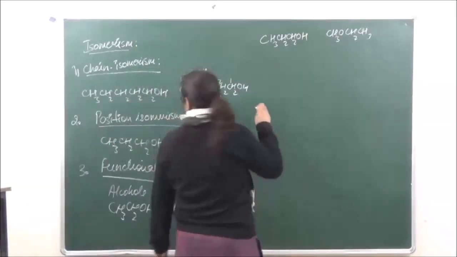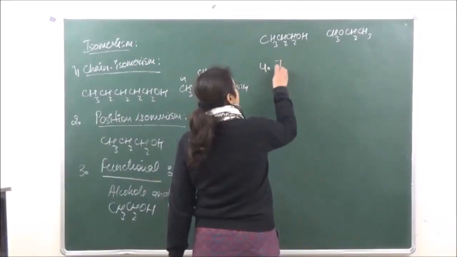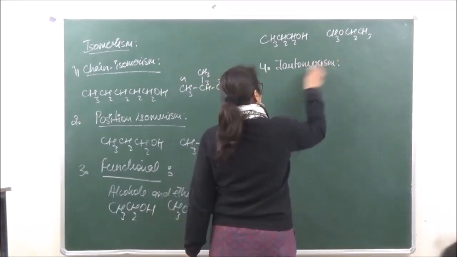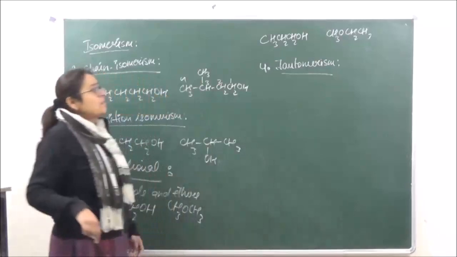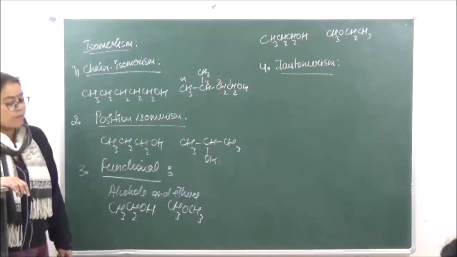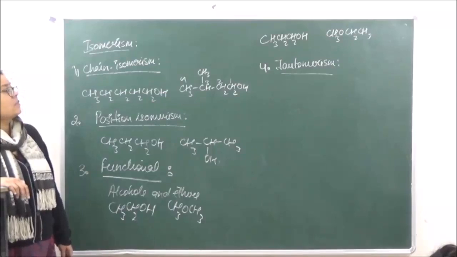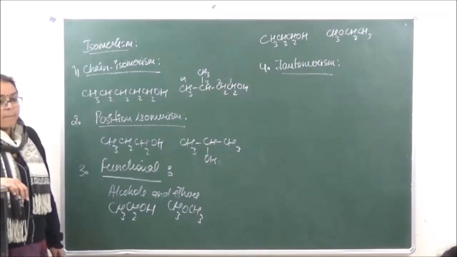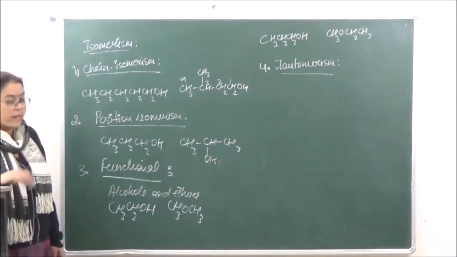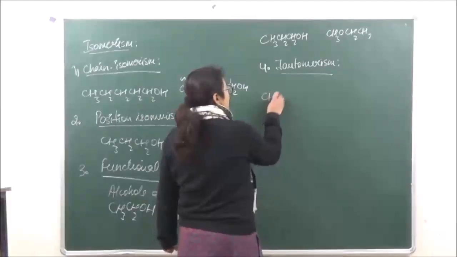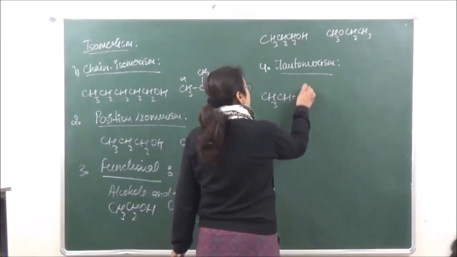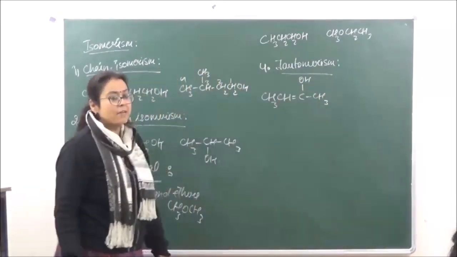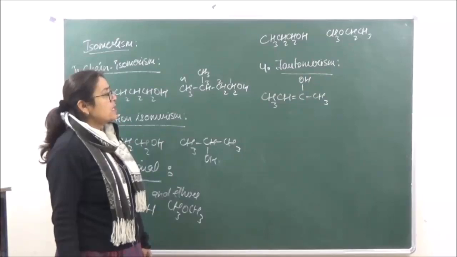Then alcohols exhibit a special kind of isomerism over here, which is known as tautomerism. This type of isomerism will only be seen in those cases in which there is a double bond present in the compound along with the hydroxy group. So if we have any such compound, let's say we have CH3, CH, double bond, C(OH), CH3. Suppose this is the compound which we have. This is known as but-2-ene-2-ol.